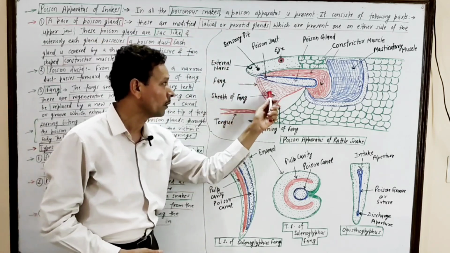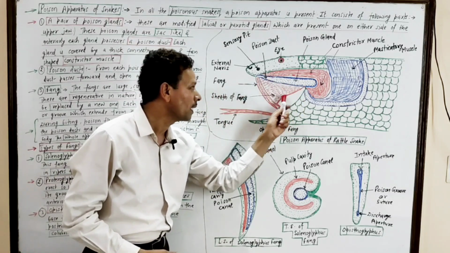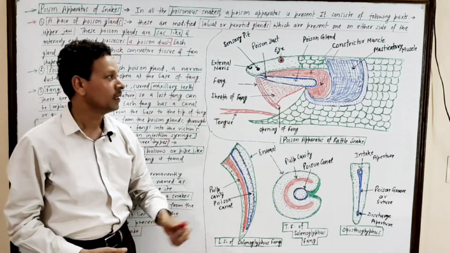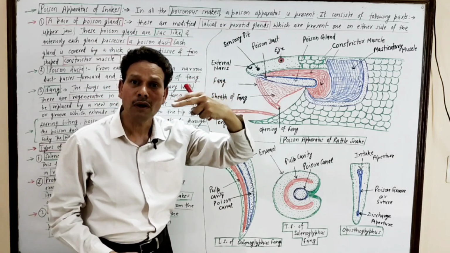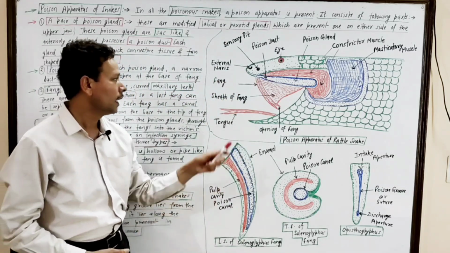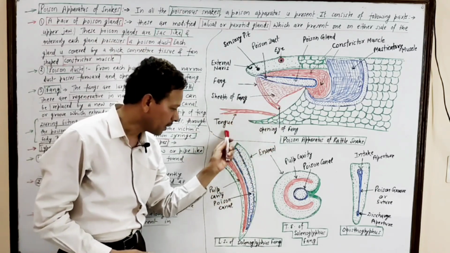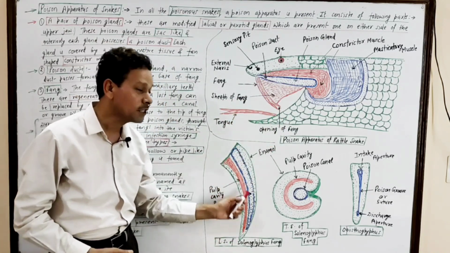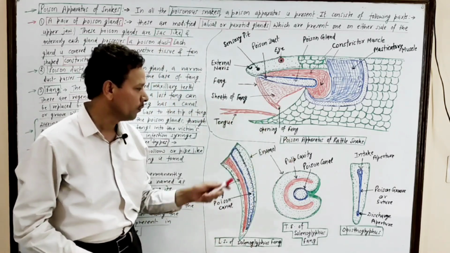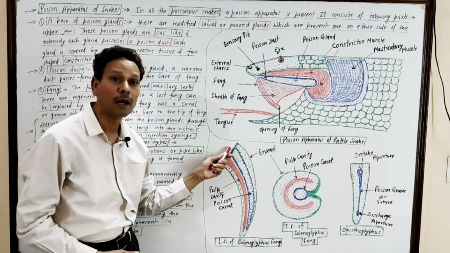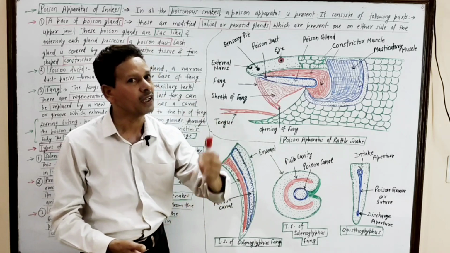Dear students, note down, these fangs or maxillary teeth are well covered by a fang sheath. These are a pair, a modification of maxillary teeth. Each fang is a curved structure having a canal, a poison groove, and that groove extends from the base to the tip of each maxillary tooth or fang.